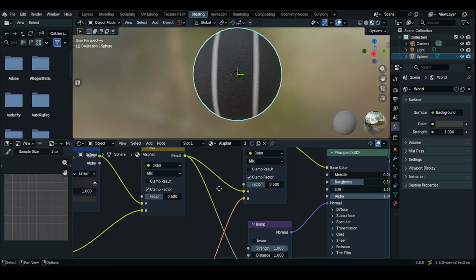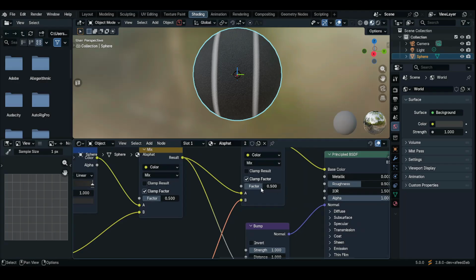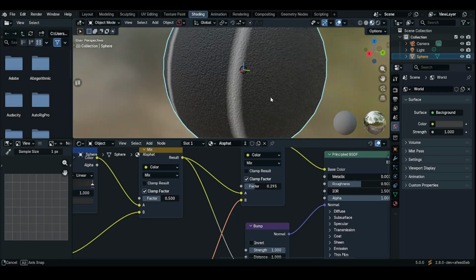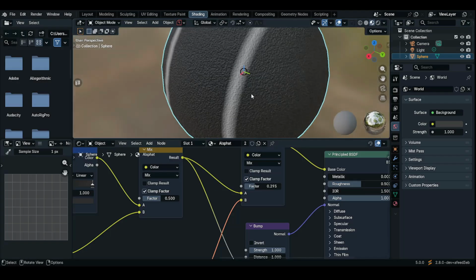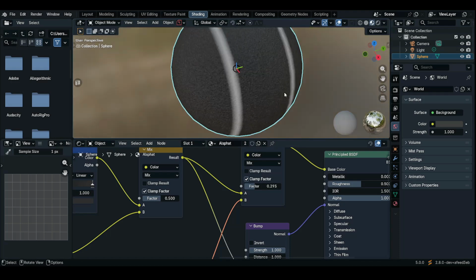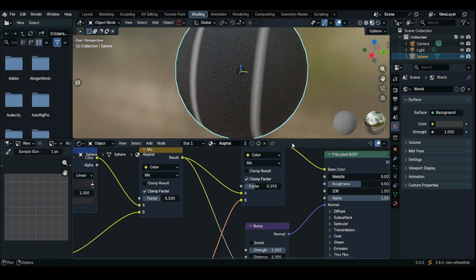Nice. Maybe you can decrease the factor. Yes, perfect. Now the strip is blending with the asphalt texture.